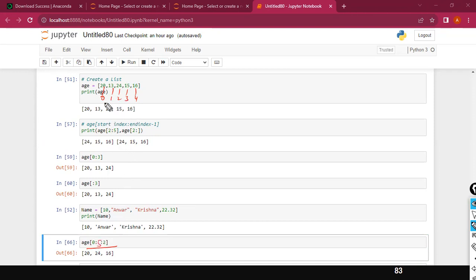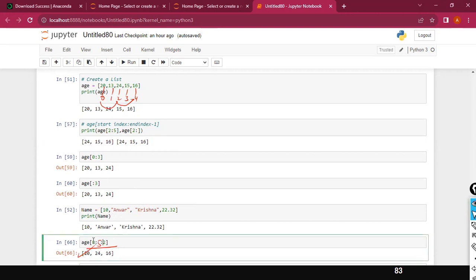So in this case, the starting position 20 got displayed. And then till the end, you increment by 2. So it jumps to here and here, since I mentioned the value as 2 here. Value as 2 here, 0, 2, 4. The index will get jumped here. It will simply ignore this one because this is the increment value.